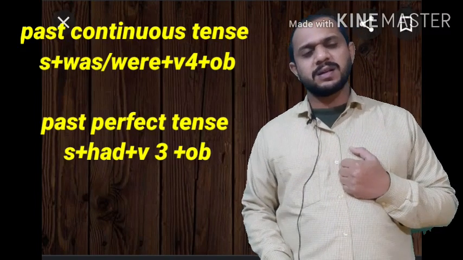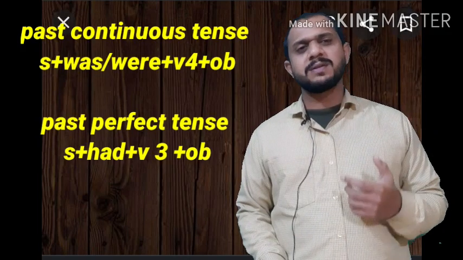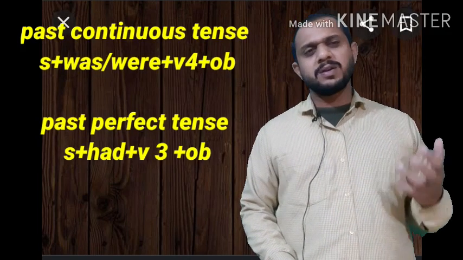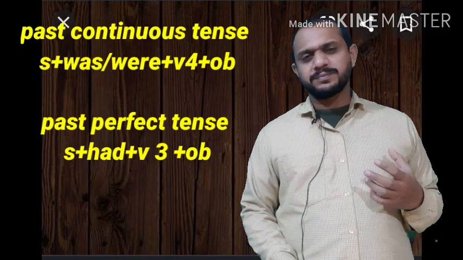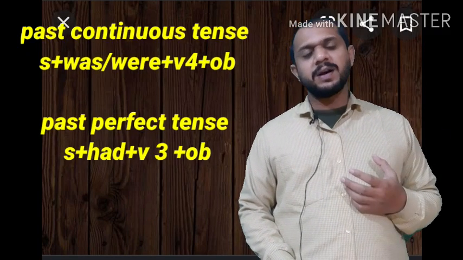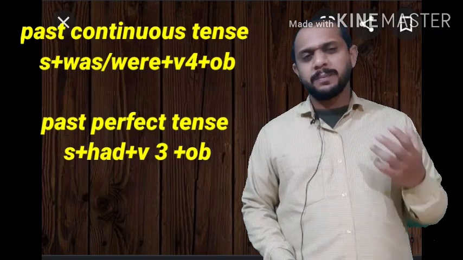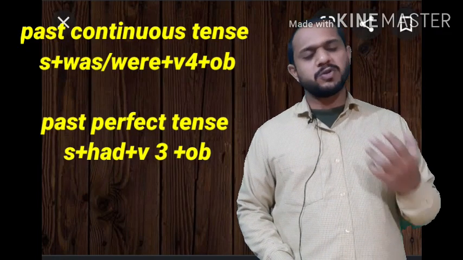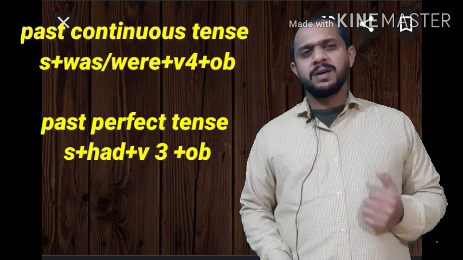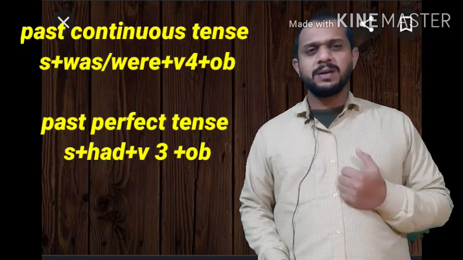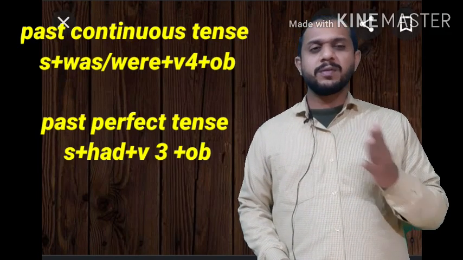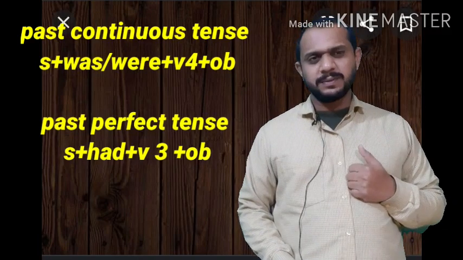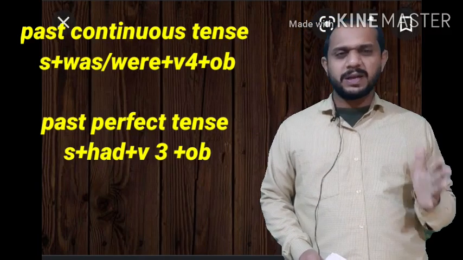So what will be the structure? The structure will be subject plus was/were, V1 ing, object. Subject plus was/were, then the fourth form of the verb, the ing form, plus object. For negative, was not, were not. For interrogative, we'll keep was or were before the subject.